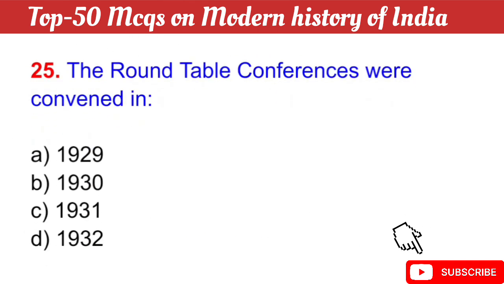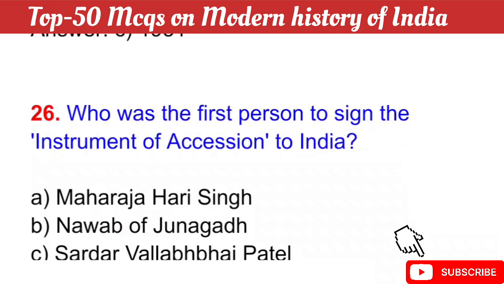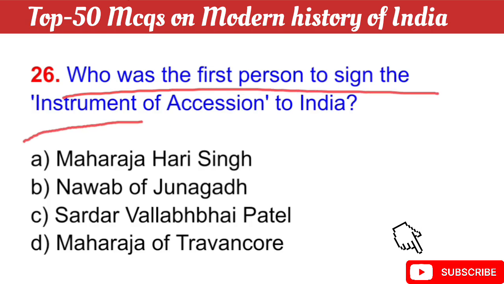Question number 25: The Round Table Conference was convened in? Your question is, the Round Table Conference was convened in? The right answer is option C, 1931. Okay.